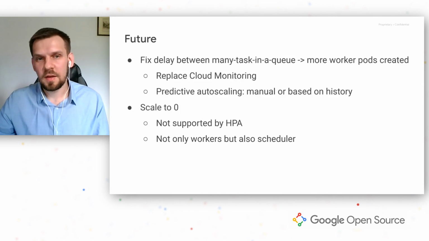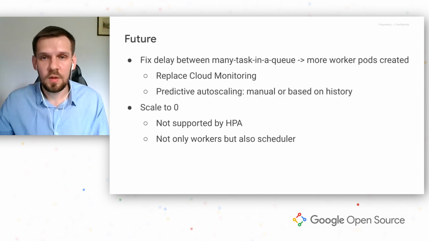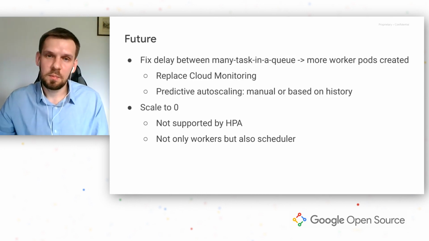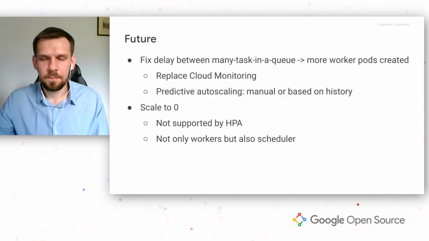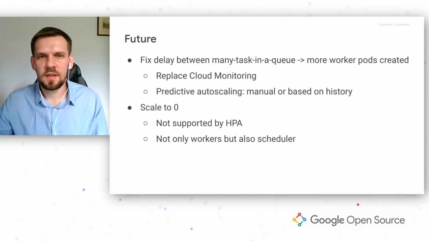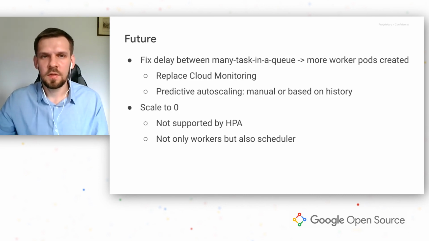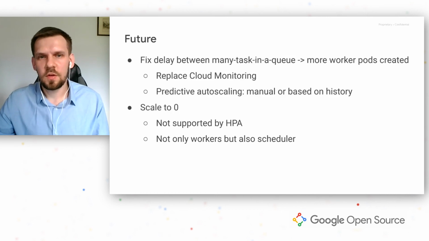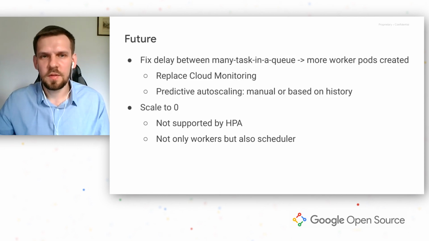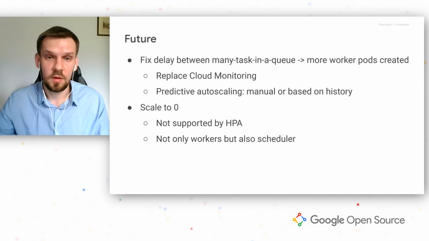We could also work on some kind of predictive autoscaling, either manual, when the user indicates the time they expect high load, so we could prepare a proper number of workers before, or even based on the history of tasks. The other idea that we have right now is scaling down to 0. HPA does not support it out of the box. We would like to scale down not only the number of workers, but also the scheduler and other components to lower the costs of the idle environment as much as possible. This could be useful for users that run Composer environment occasionally, like once a week or even rarer.